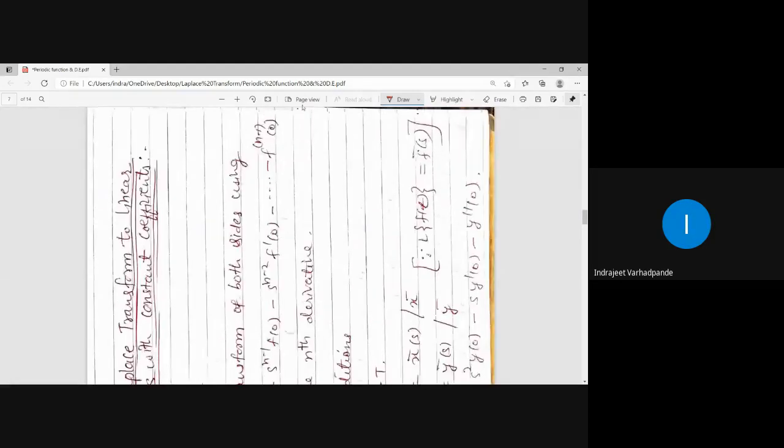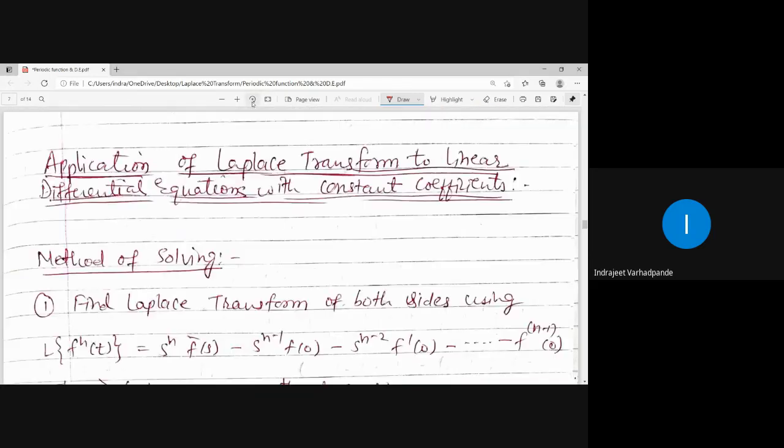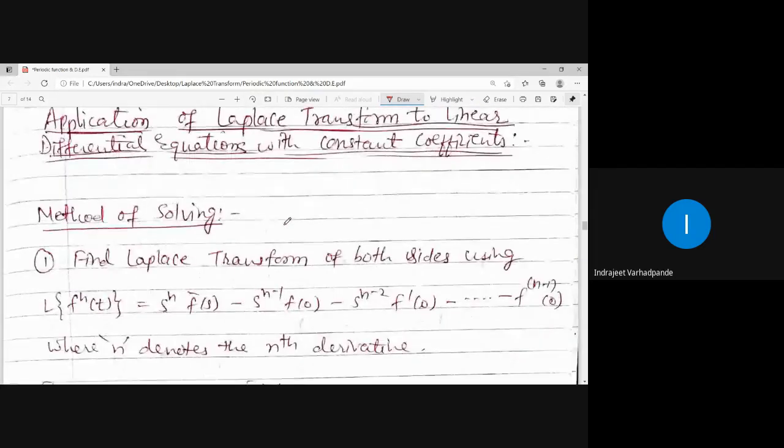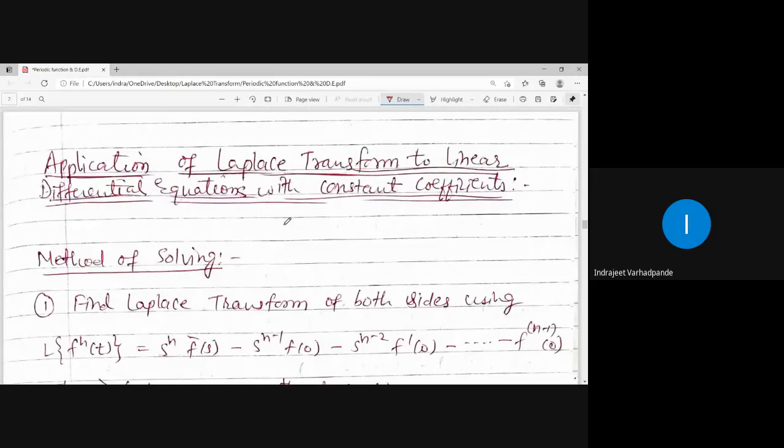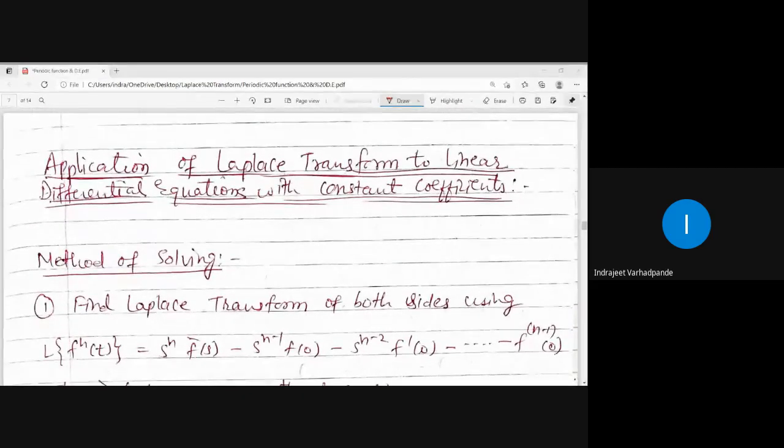Yes, next topic is application of Laplace transform to the differential equation. Application of Laplace transform to linear differential equation with constant coefficients.